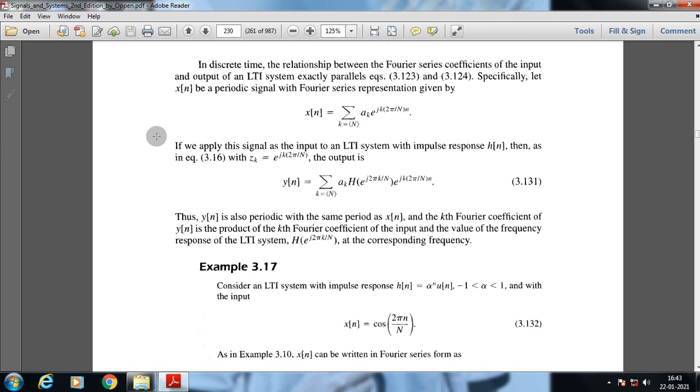Through this we understand, as we narrowed down our range of discussion, that s is equal to j omega. So the value of j omega is nothing but the direct representation of the frequency response. So H of e to the power j omega or H of j omega is nothing but the frequency response of that specific system. So the output for a specific exponential function is nothing but the multiplication of that input signal itself with the frequency response of that specific system.